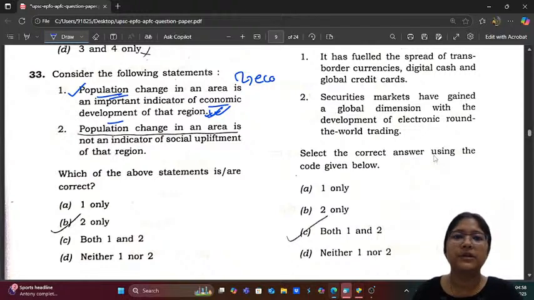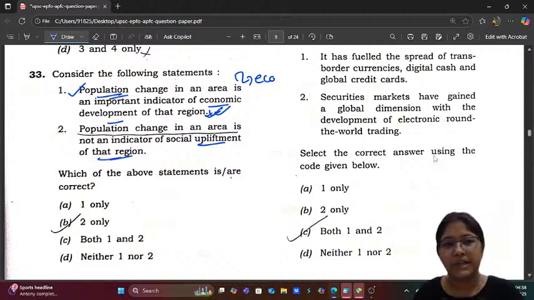Correct. Population change in an area is not an indicator of social upliftment of that region. Now, which is true? Population change will also somehow indicate the social upliftment as well, but this statement is saying not an indicator of social upliftment. So 2 is correct or not?